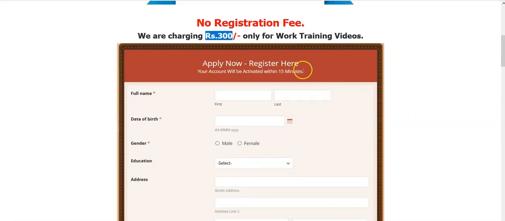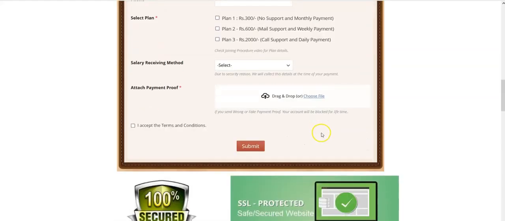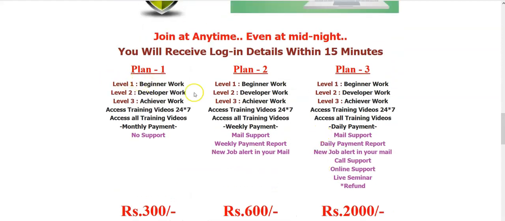After that you have to fill up this application form. Once this application form process is done, your account will be activated within 15 minutes. So it's very easy and simple. Before filling this application form, let's see the difference between plan 1, plan 2 and plan 3. See here, we already told we are charging 300, and what is this extra 300, 600 and 2000? All customers have this doubt, so that's why I have created this joining procedure video.